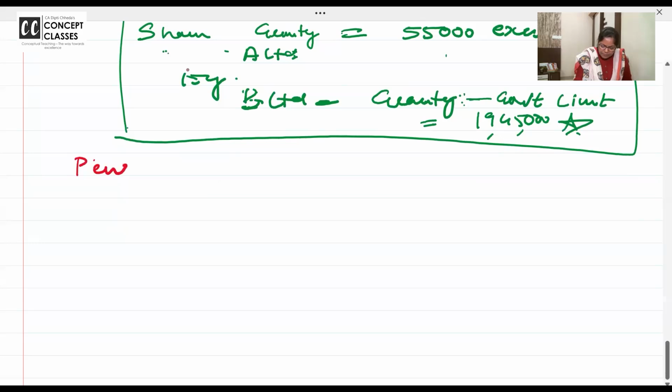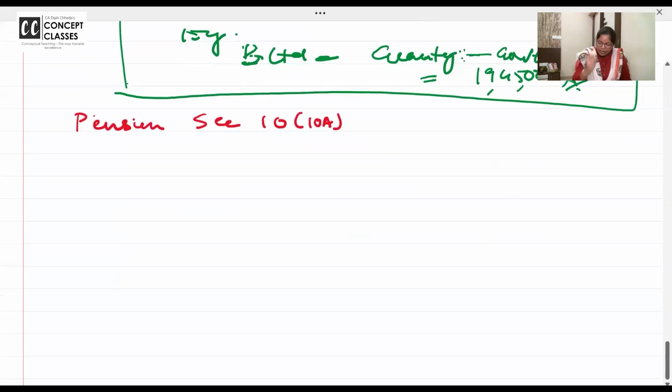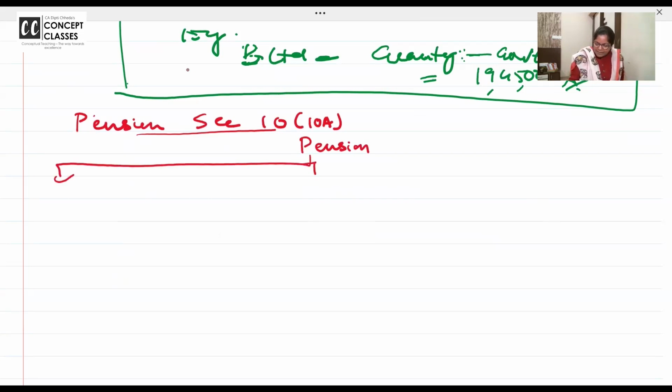Pension. Section 10(10A). So this time I can give it in the form of notes also, but today I have the mood for making a mind map. So we will do mind mapping. Anyhow, neither do you have to write notes in the exam, nor copy the mind map. This will help you to learn and apply the knowledge fast in the exam.